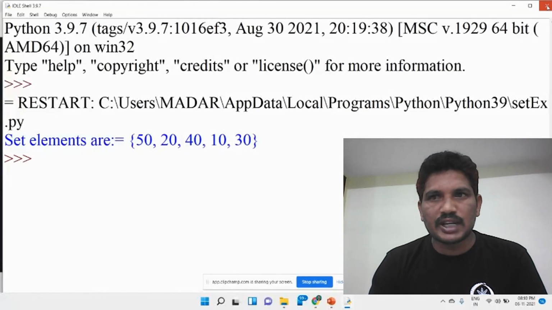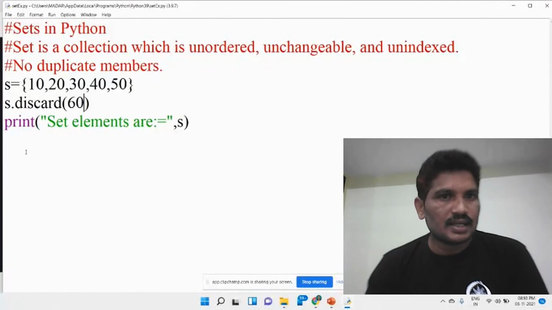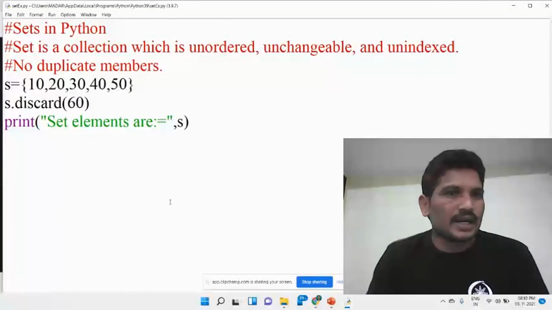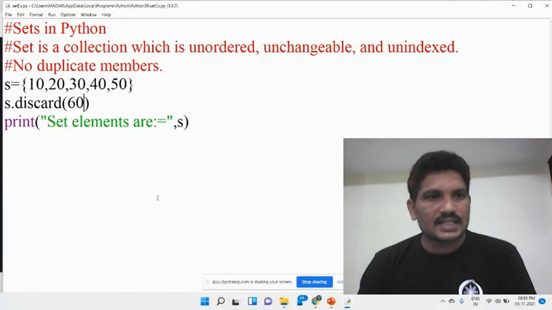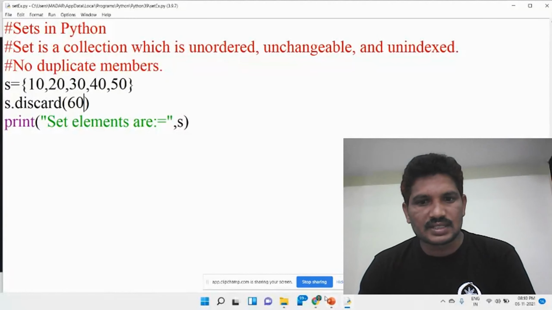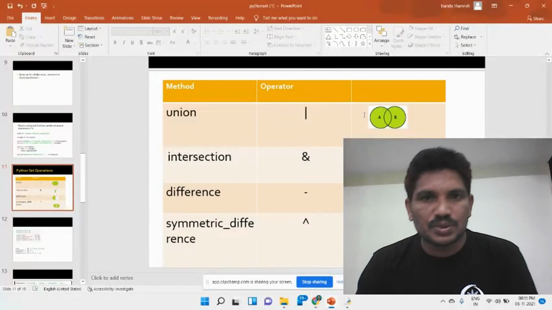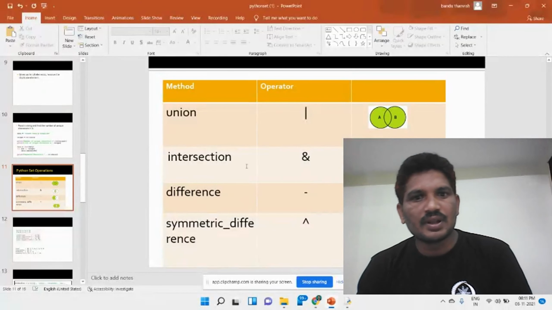Then next, I would like to explain the set operations. There are four operations: union, intersection, difference, and symmetric difference. Then we will see here, this is called the union. If two sets have been taken, then for the union, the elements will be selected from set A and set B.